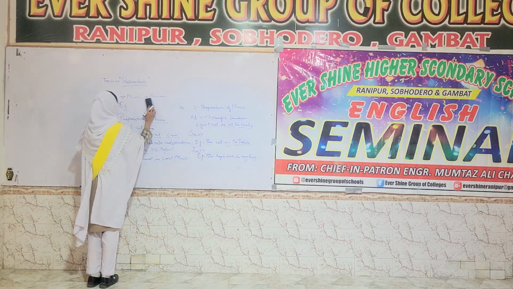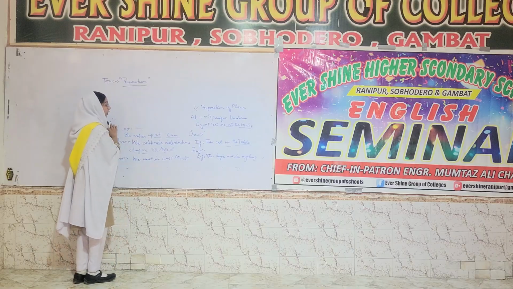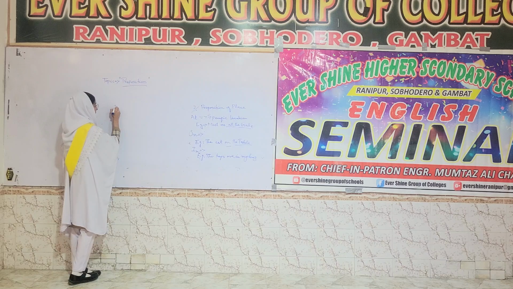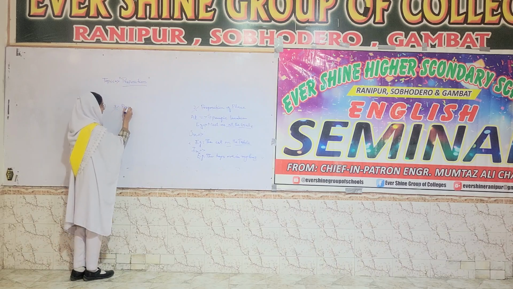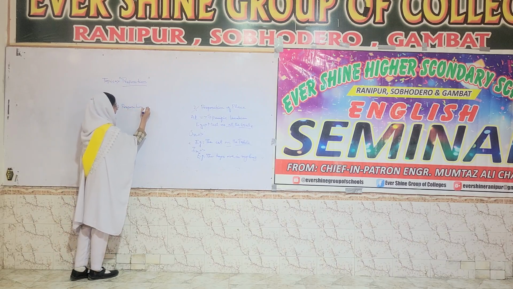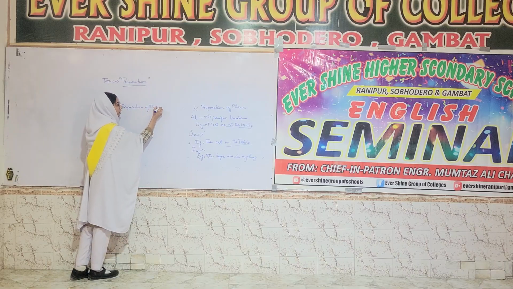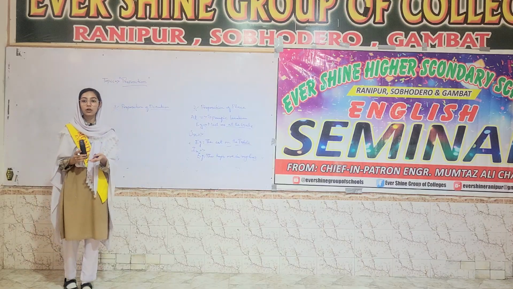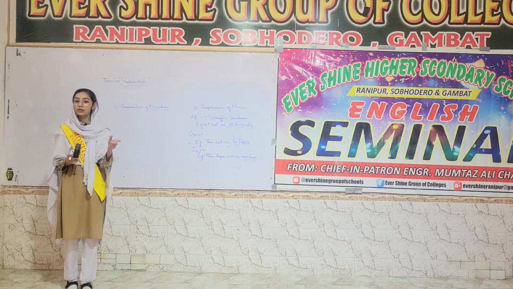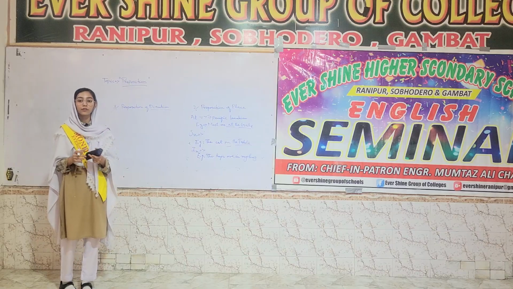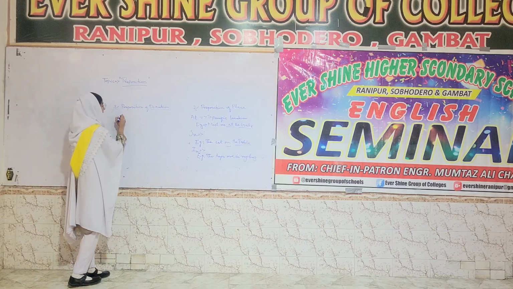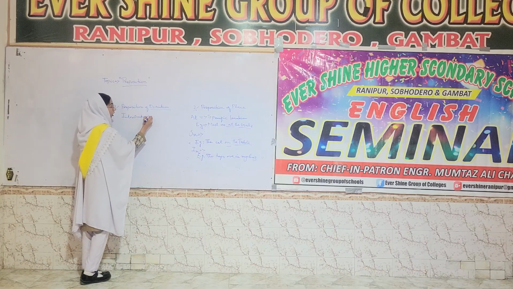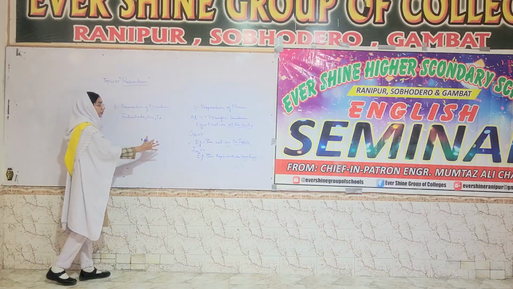And now coming on to the third type of preposition that we are going to learn about is preposition of direction or movement. Preposition of direction, or we can say movement, shows us the movement from one place to another place, like he went from outside to inside, he went from inside to outside. We use the preposition. There are different prepositions like into, onto, on, to. These are all preposition of direction.